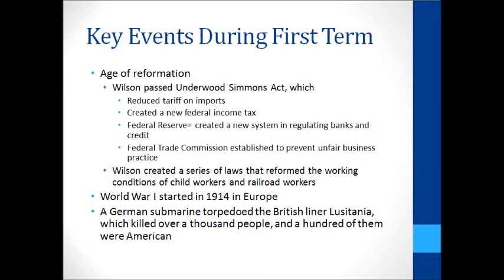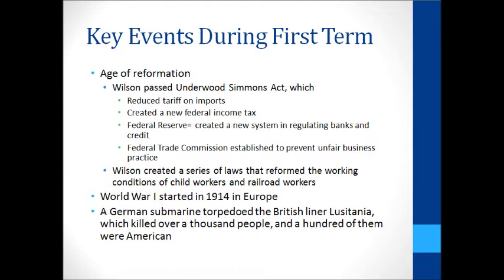A key event during the first term was the Age of Reformation. During the Age of Reformation, Wilson passed the Underwood-Simmons Act, which reduced tariffs on imports and created a new federal income tax, a new Federal Reserve, and a new Federal Trade Commission. Wilson also reformed the working conditions of the working class.